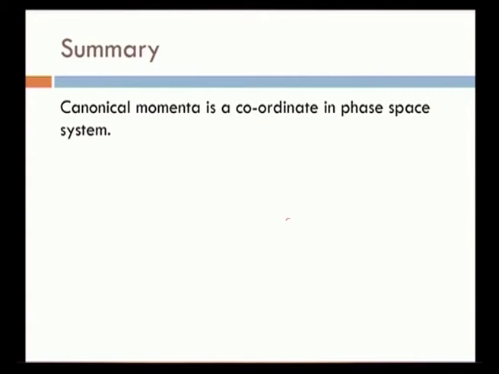So, in this lecture we learnt the canonical momenta. Canonical momenta is a coordinate in a phase space system. Phase space system is a coordinate system which has both the position coordinate and the momentum coordinate. So, canonical momenta is a coordinate in phase space system. Then it is defined as P j is equal to dou L by dou q dot j. Then the generalized coordinate q j and generalized momenta P j are called a canonical pair of variables. This concept also we learnt from this lecture.